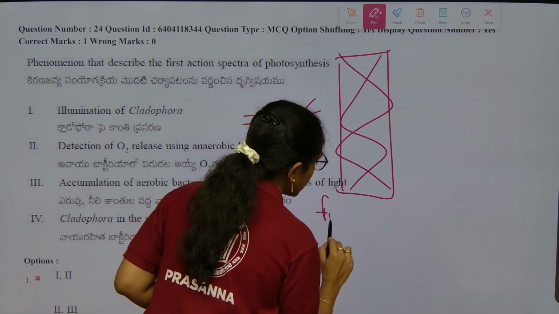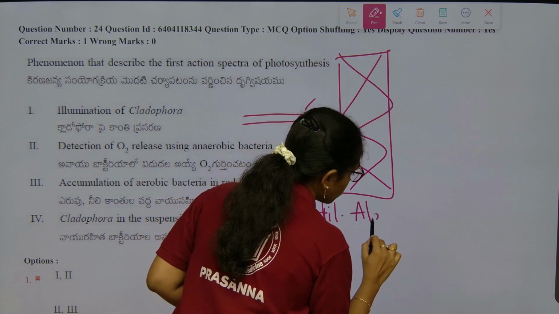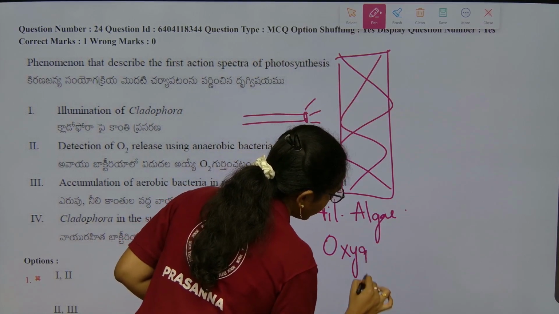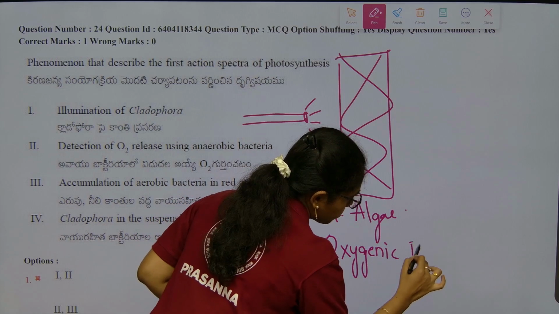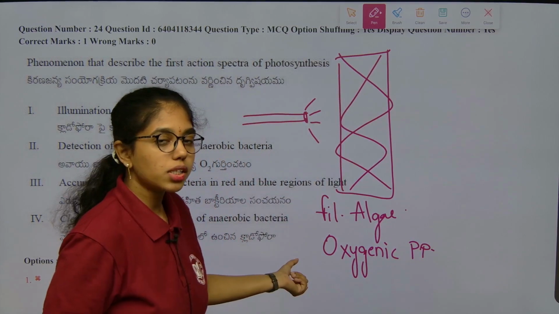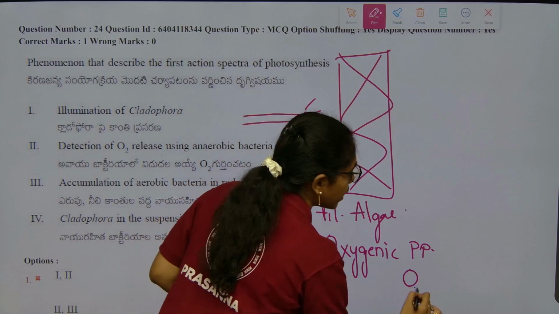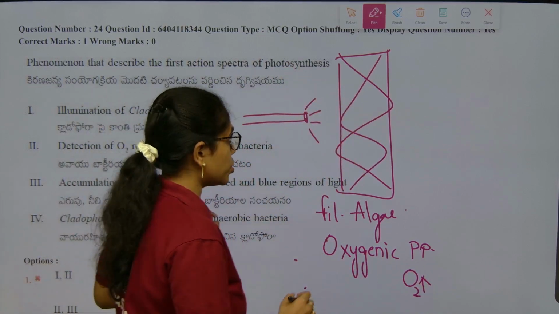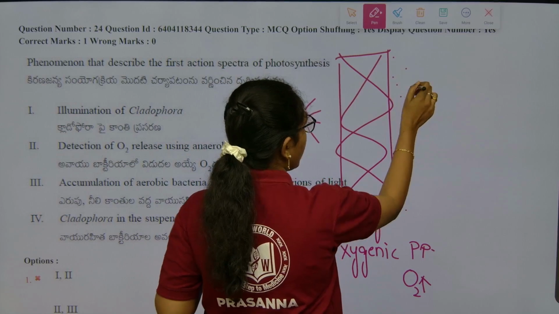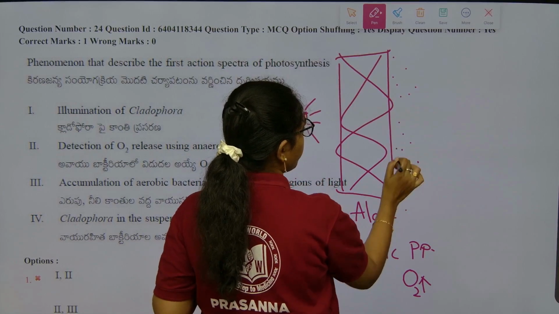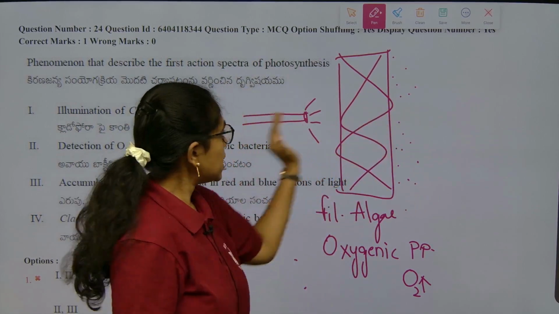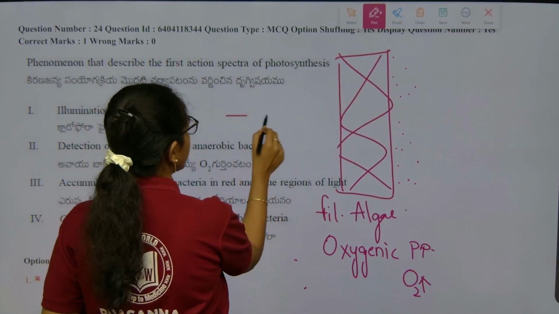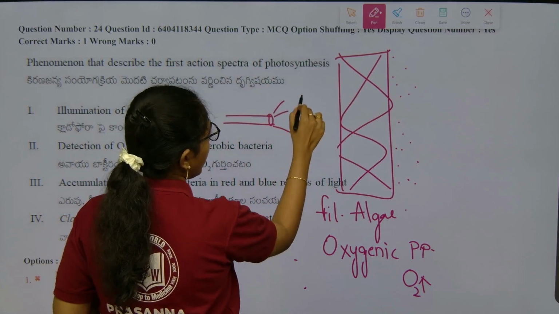This filamentous algae conducts oxygenic photosynthesis, liberating oxygen. To know the amount of photosynthesis, some aerobic bacteria were placed above this algae. This is the setup.